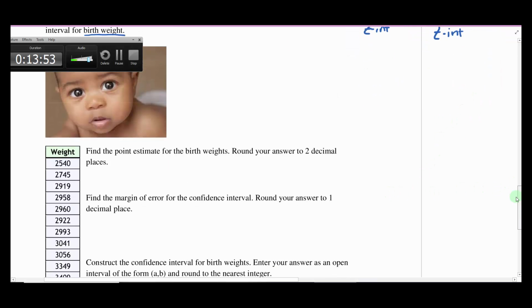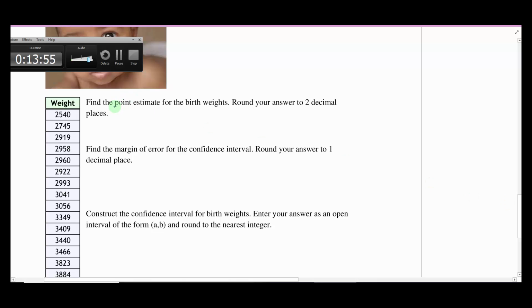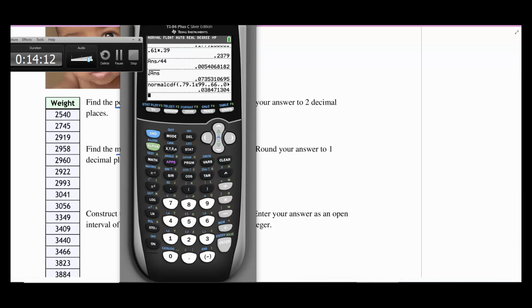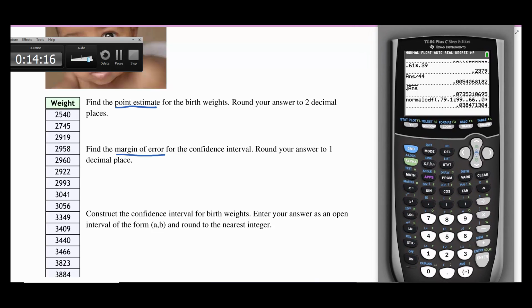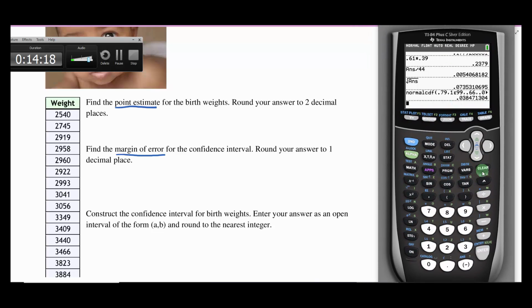You'll notice that there are some questions, like find the point estimate and find the margin of error. So we're going to go to our calculator and calculate our confidence interval first, and I'm going to show you how to get those things from your confidence interval. Grab our calculator here. The calculator is very important. You should know how to use this. You can do these problems in about 1 or 2 minutes if you know how to use this thing.